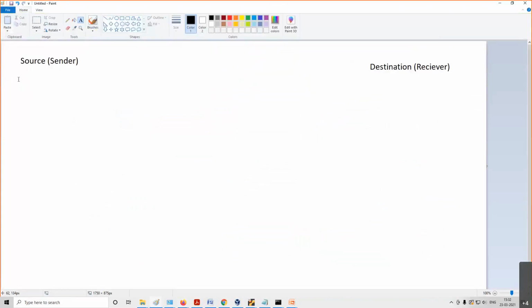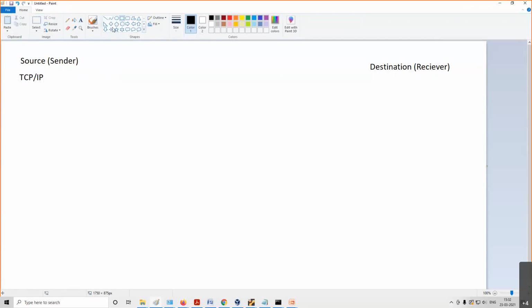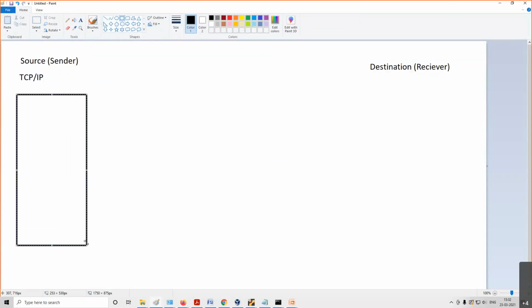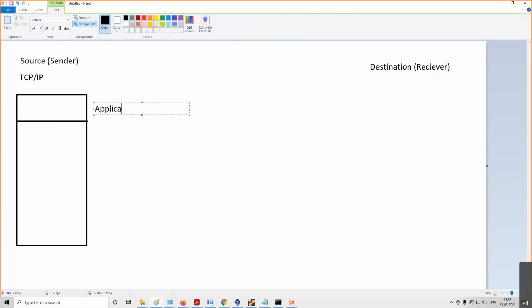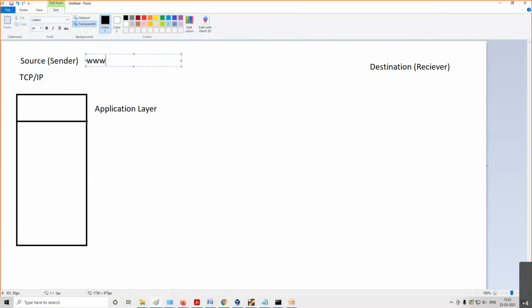So what is happening here? Sender, what will it do? It will try to craft a TCP/IP packet, where it will write something. This will become the application layer. In the application, I am typing on the browser www.cdac.in, on Firefox.